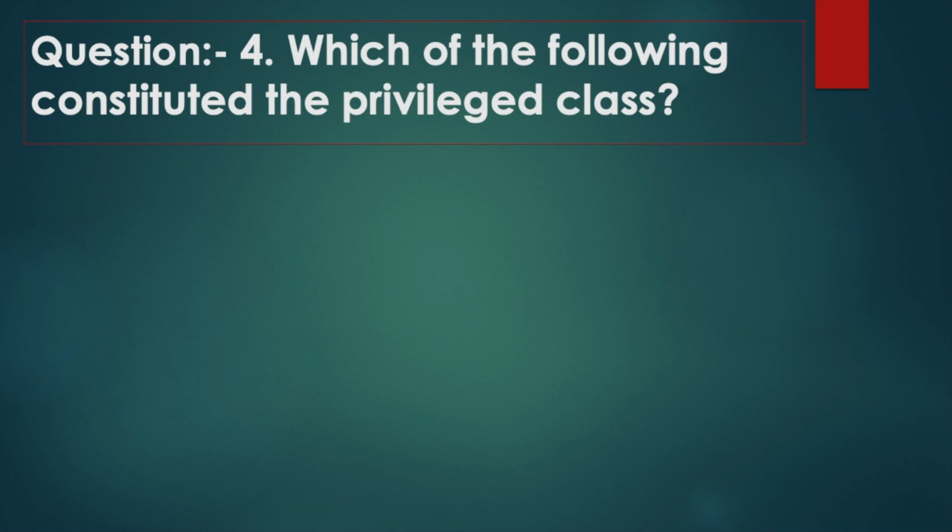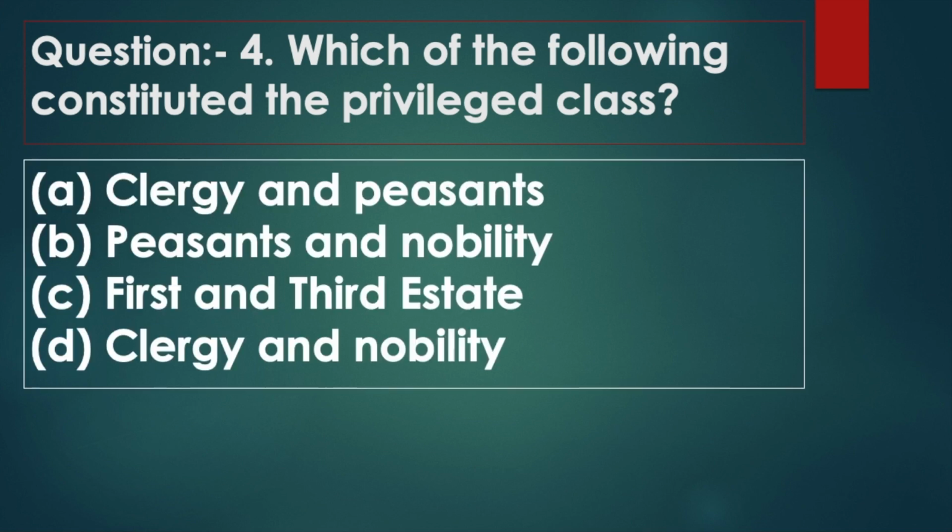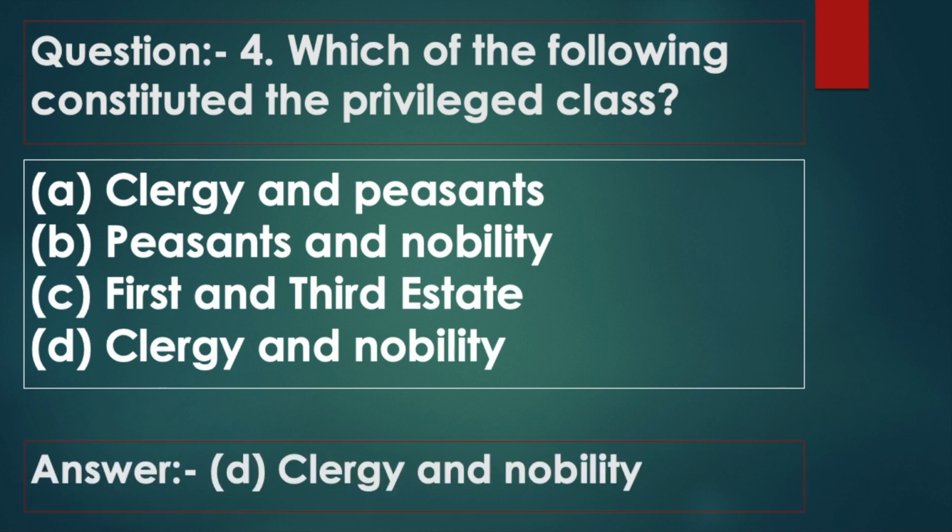Question 4. Which of the following constituted the privileged class? Option A, clergy and peasants. Option B, peasants and nobility. Option C, first and third estate. Option D, clergy and nobility. Answer: Option D, clergy and nobility.